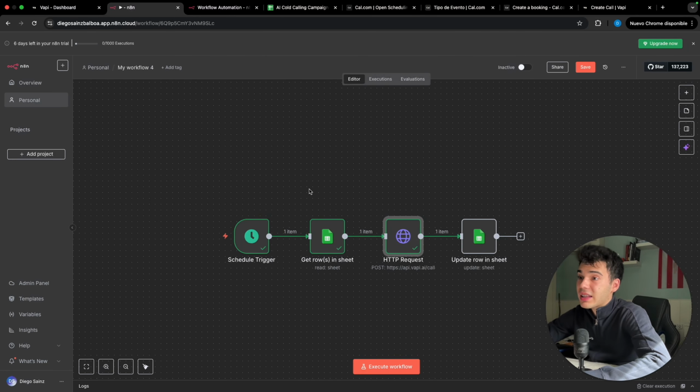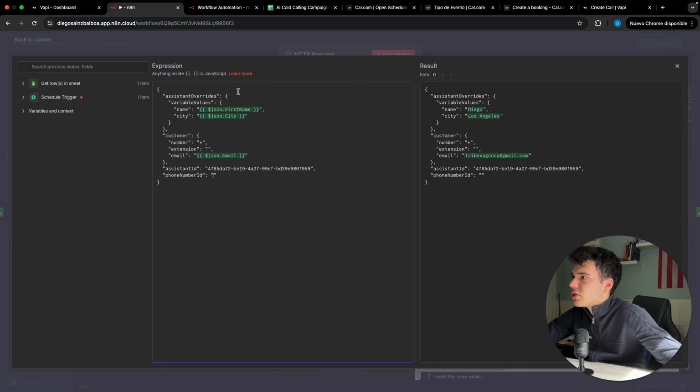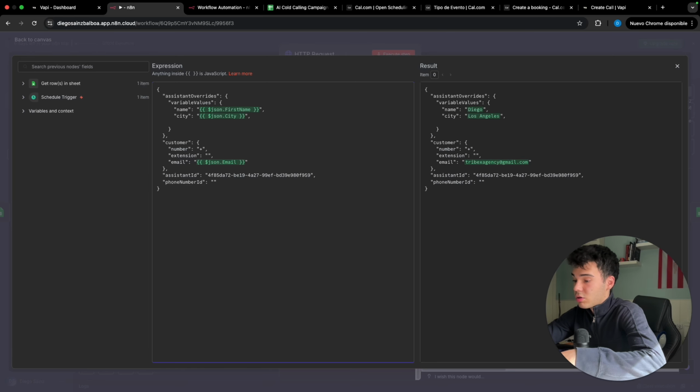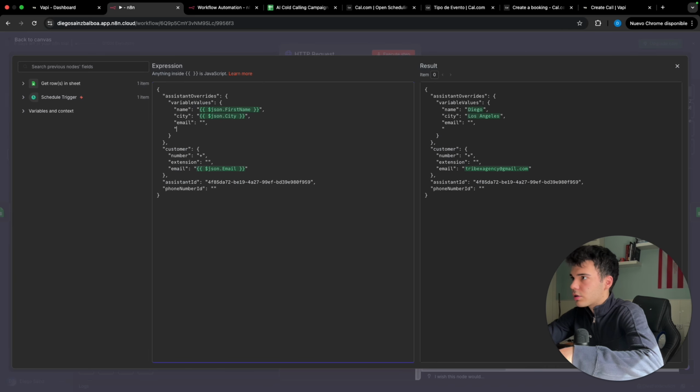I have modified a bit, in this case, the JSON I'm going to show you right now. So as you can see, I have changed it to this. First the assistant overrides with the variable values, then the customer and everything, and finally this. I have deleted some variables, which I'm gonna add right now because it wasn't working at the start, but finally it has been like this. I'm gonna add them right now, the email and the address. There you go. Fantastic, guys. So with this said, once I finish this, let's start the test.